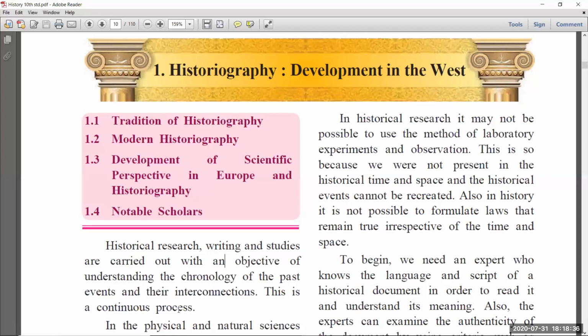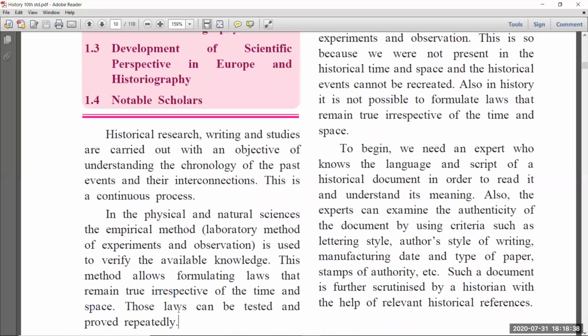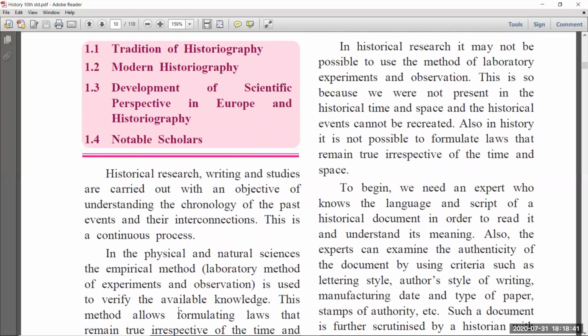From fifth standard onwards we are studying what is meant by history. When we want to write any history, what instructions we have to follow, how to research on that historical event, how to start the history, all these things we already learned from fifth to ninth standard. Here also they are explaining the same way. History is a chronological order and has interconnection. History is in one sequential order, and one event has a relation with another event. So that is a continuous process.